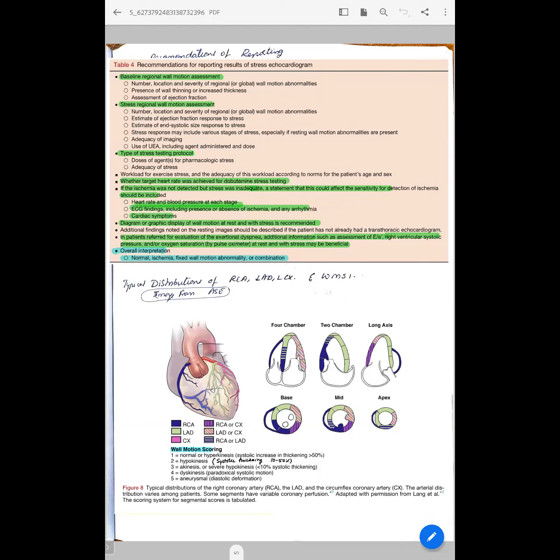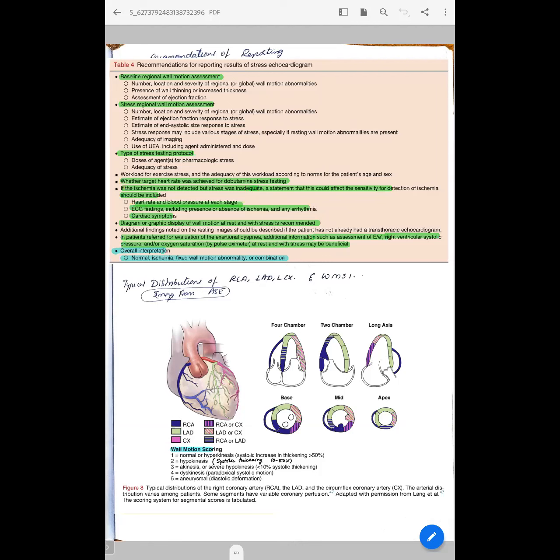So a score of one is normal or hyperkinesis, that is systolic thickening is more than 50%. Hypokinesis is systolic thickening between 10 to 50%, and akinesis is systolic thickening less than 10%. Dyskinesis is paradoxical systolic motion, and aneurysmal is the diastolic deformation.